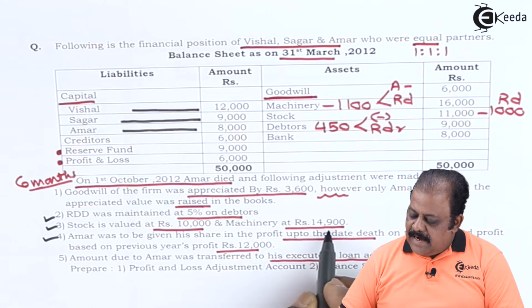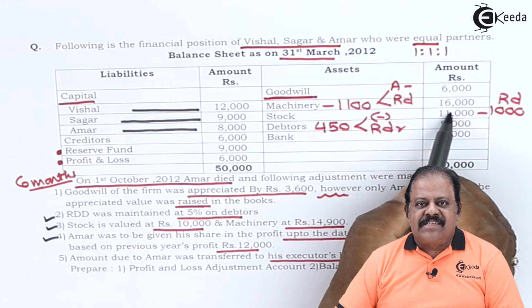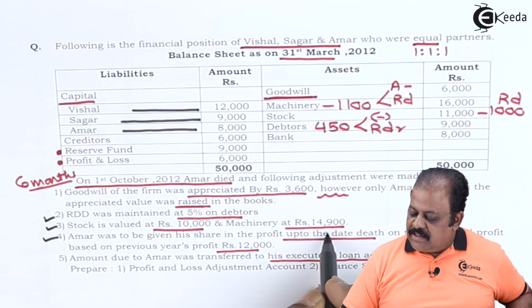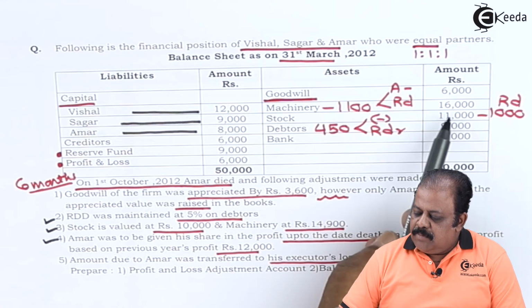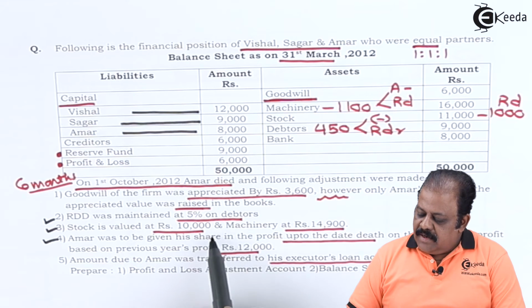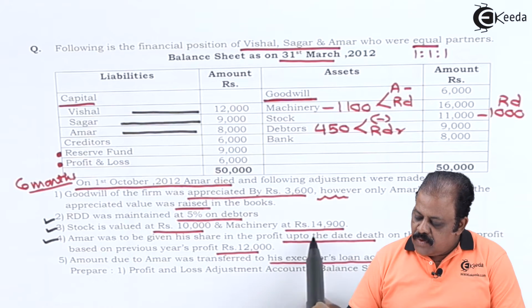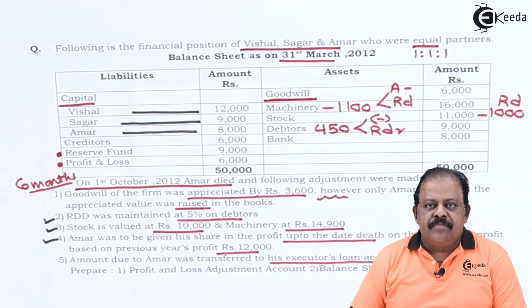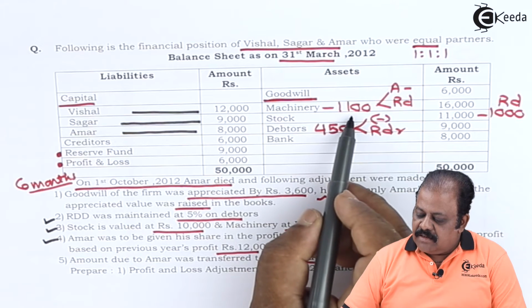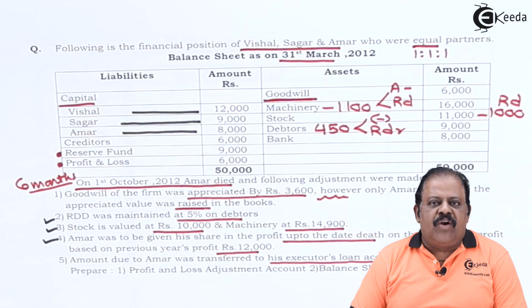Machinery at 14,900. Machinery book value is 16,000, revised value is 14,900. Difference 1,100. One effect, profit and loss adjustment account debit.